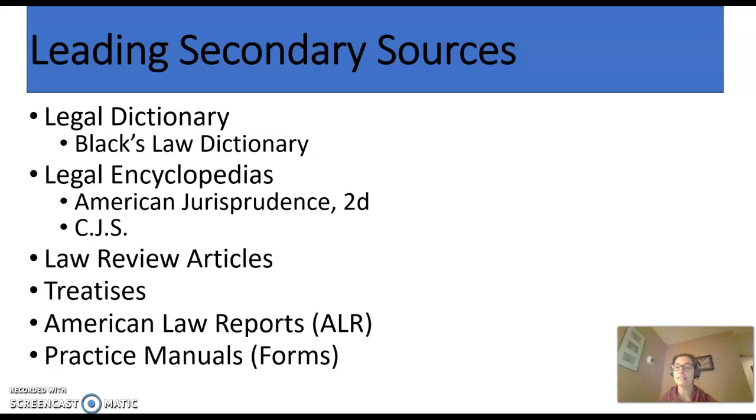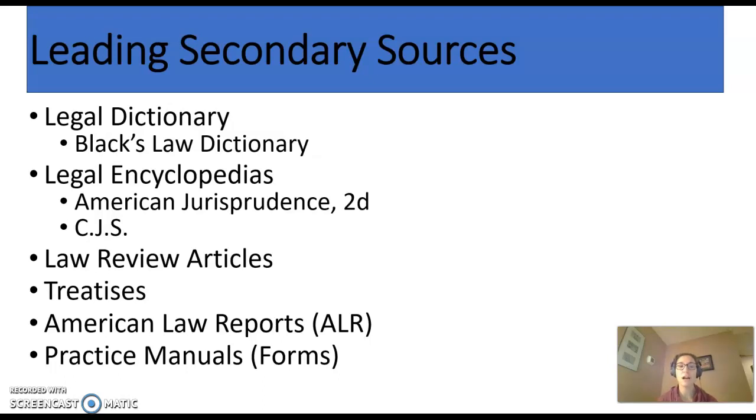What about legal encyclopedias? Some of you, and I'll say this nicely, especially those of you who are of my generation, might remember using World Book Encyclopedia or Encyclopedia Britannica when we were kids or younger to do a lot of assignments. And we have legal encyclopedias in the law. The two that are well known are called American Jurisprudence Second, that's called AMGER, and Corpus Juris Secundum, that's known as CJS. We will be looking at AMGER because that is the one that is in Westlaw.